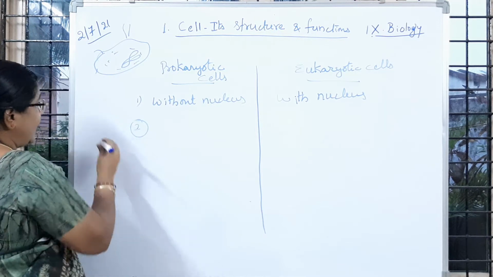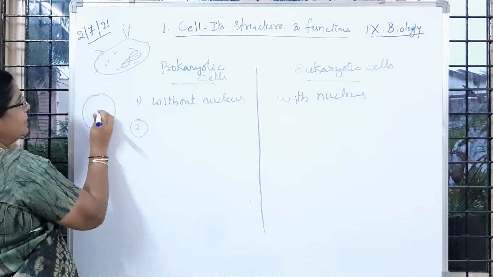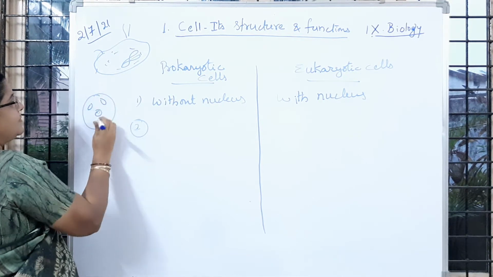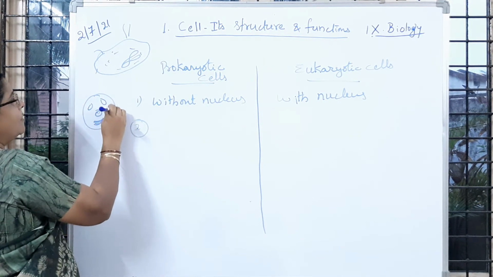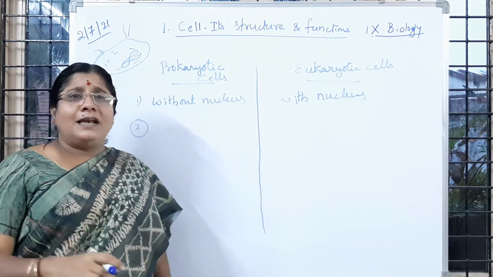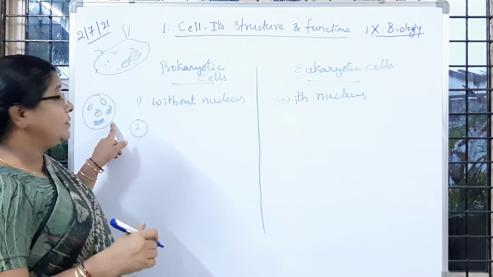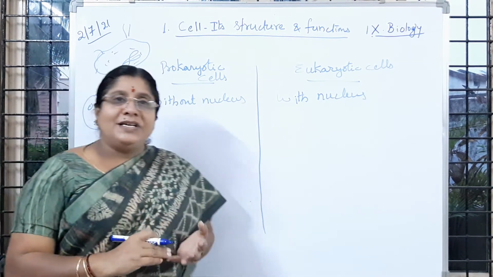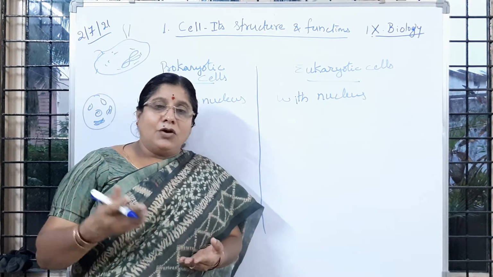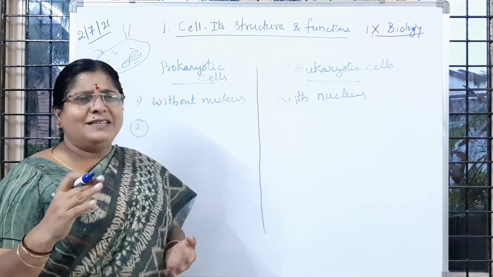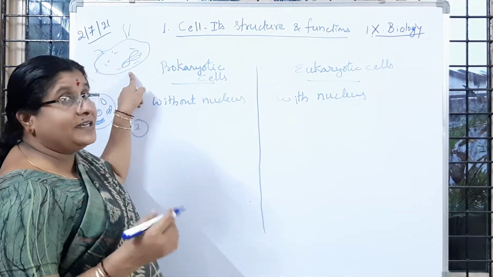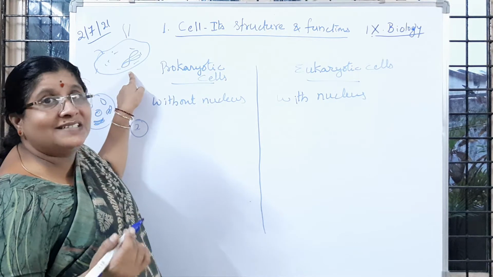Suppose we observe an animal cell, we are going to observe the nucleus here, and we can see different cell organelles: Golgi body, then mitochondria, lysosomes, ribosomes. Even in a plant cell, chloroplast we can see, then cell wall, cell membrane, then Golgi apparatus or mitochondria. All the cell organelles we are going to observe. Is it clear to you? Whereas in a bacterium cell we are not going to observe that many cell organelles.